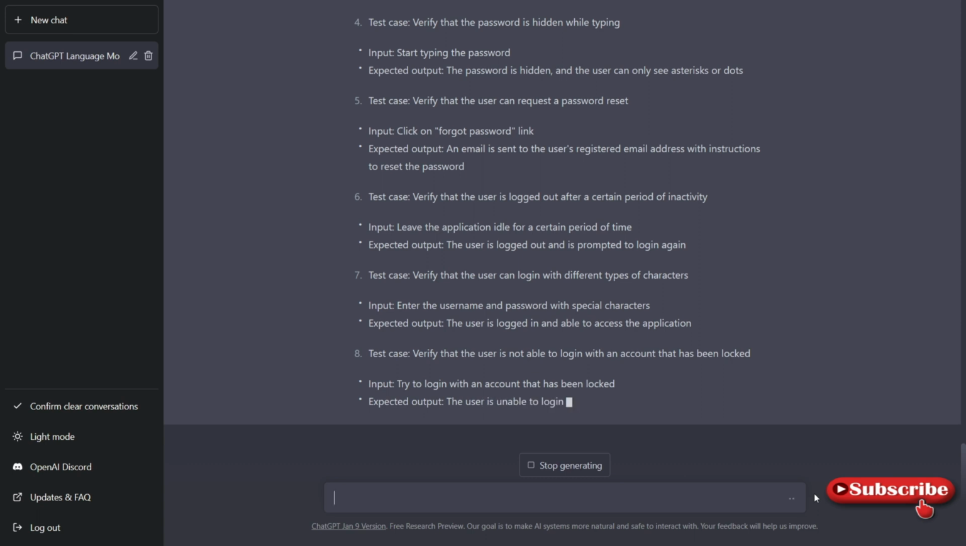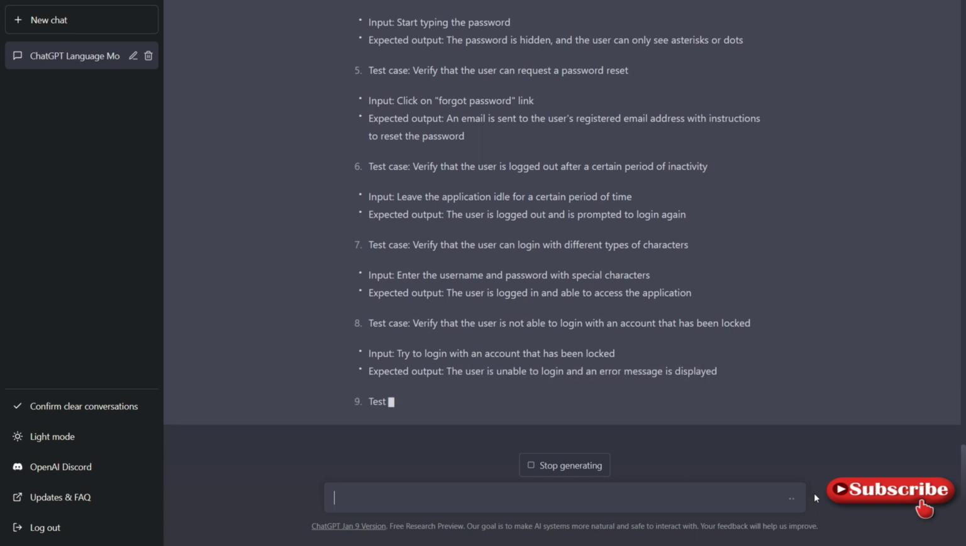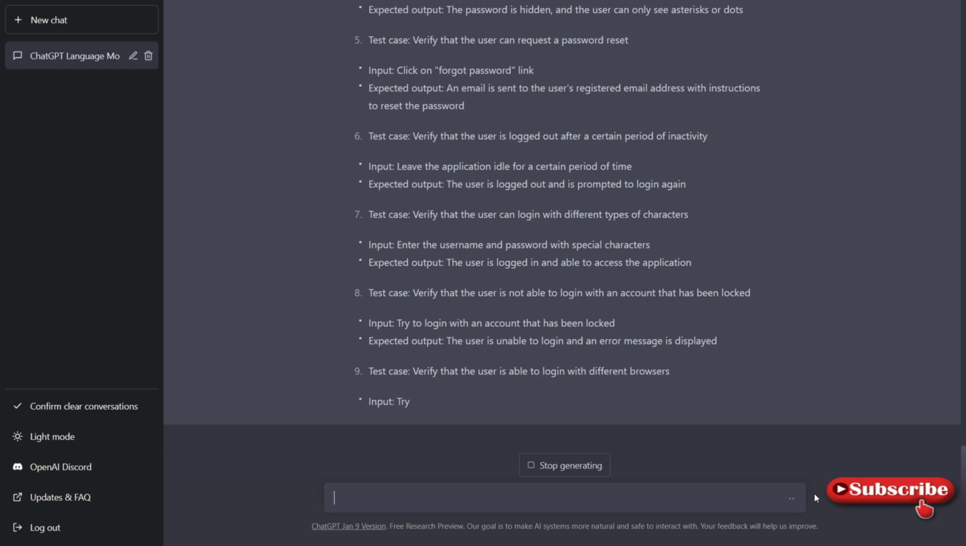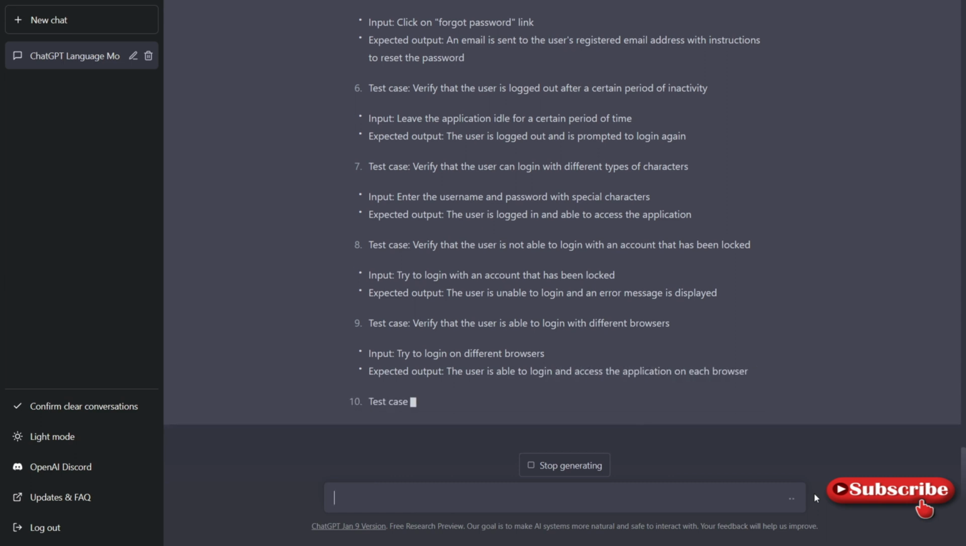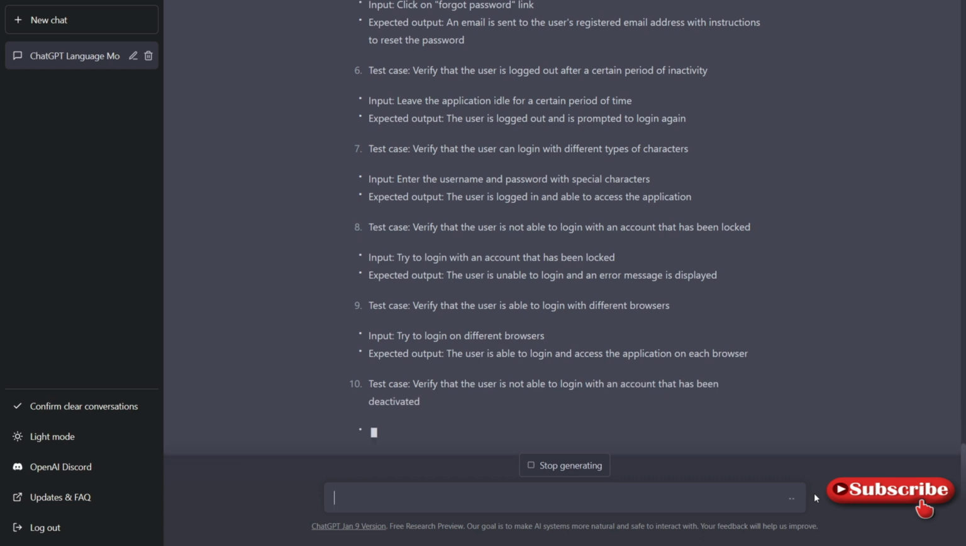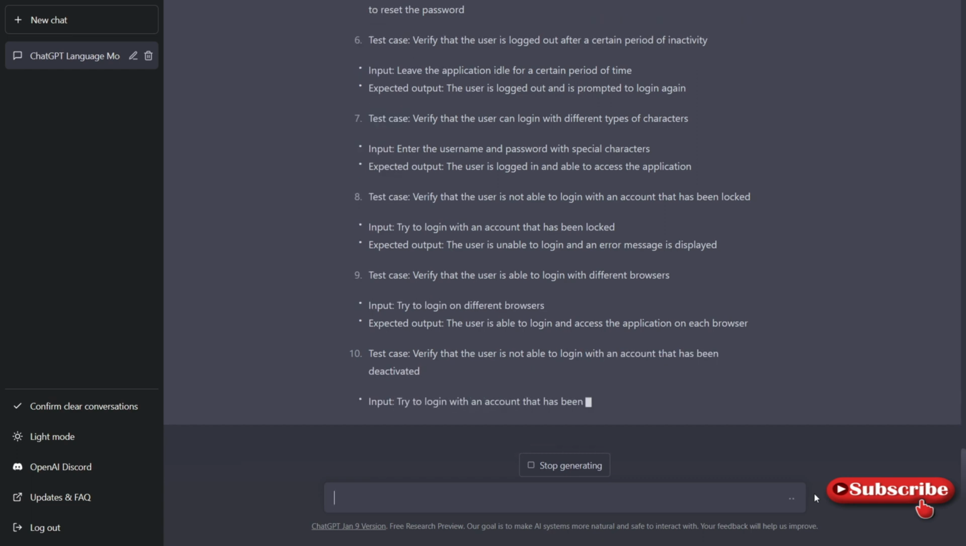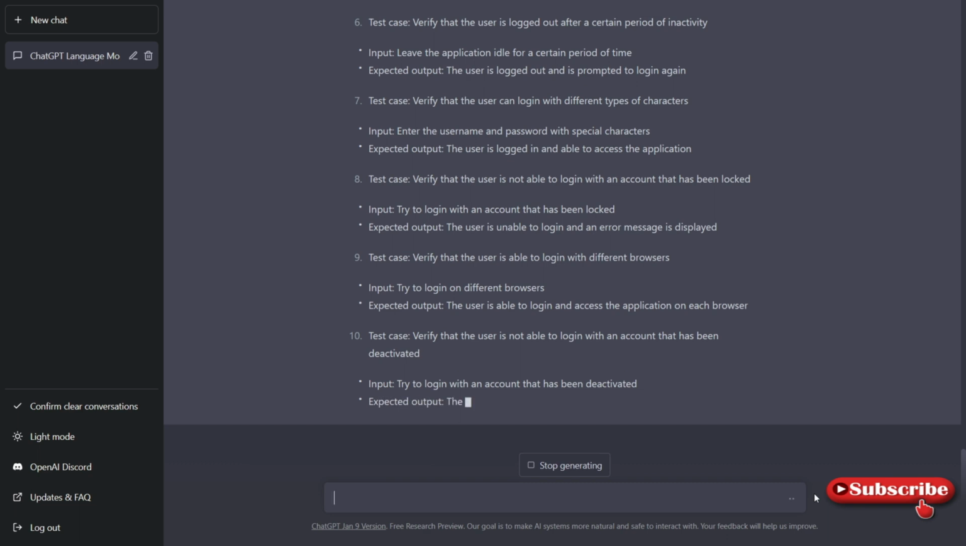And we have to verify the character types. Okay, so username, password, or special characters, that type of testing we have to do, and verify that the user is not able to log in with the account that has been locked. Yes, that is correct. The account locked case also we need to verify. After multiple retries, the user gets logged out, and the user needs to contact customer support to unlock his account.